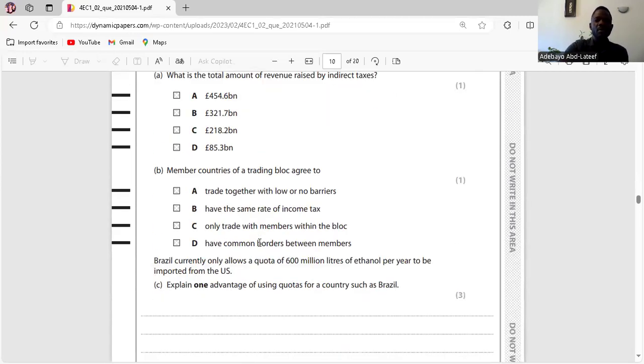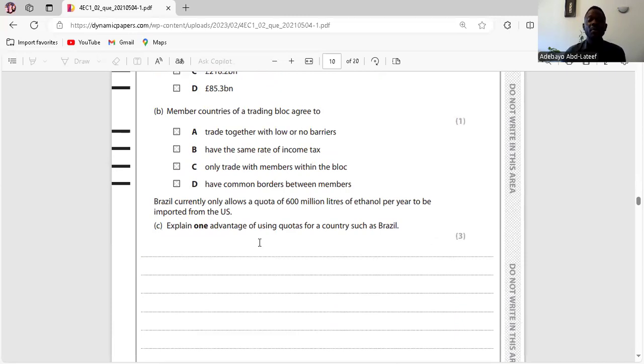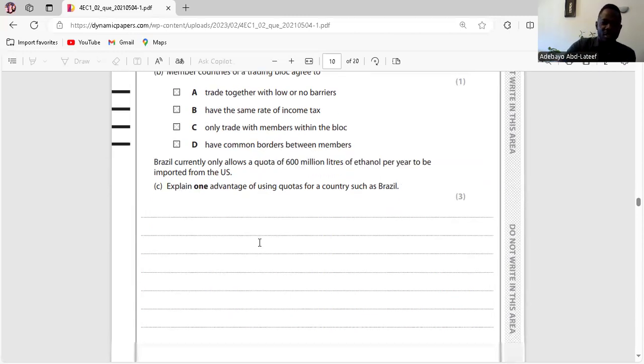Question. Members of a trading bloc always agree to trade together with low or no barriers. So they always want preferential treatment for each other. That's the answer. Do they have the same rate of income tax? No, this is decided by the government of each country. Only trade with members within the bloc? No, there's globalization, so you can still trade with anybody. Have common borders between members? No, they may not have common borders. Libya might be in the trade bloc of the North Africans, but it might not share a border with Morocco. You understand? I think the point is clear. Yes. So go to question C.